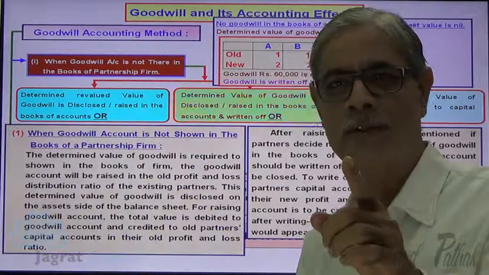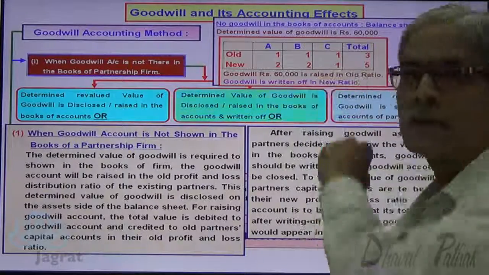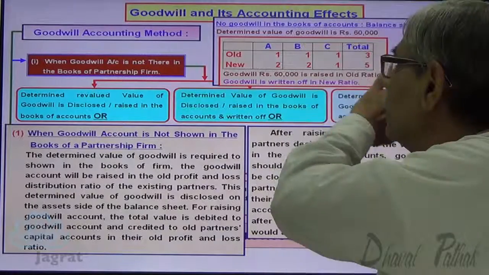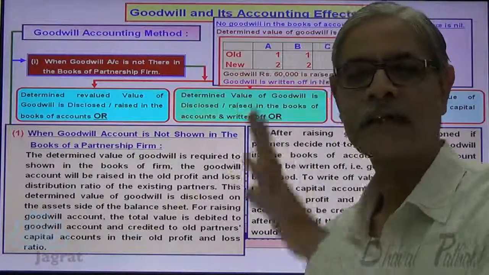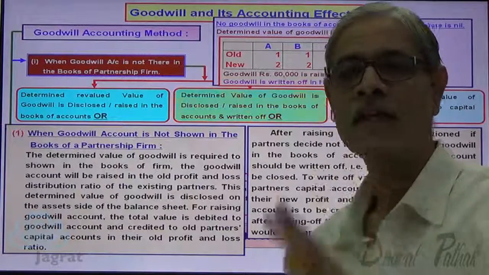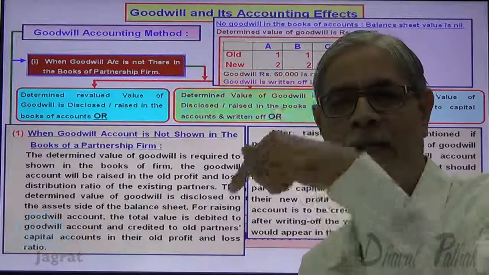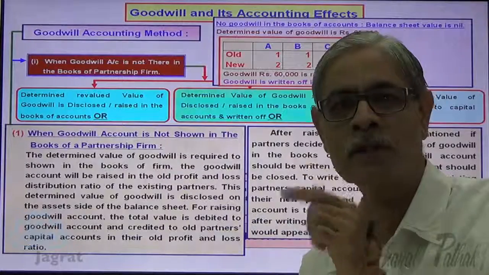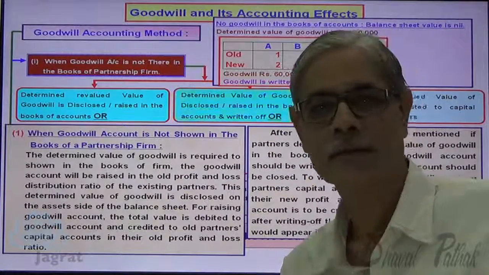So 24,000 will be debited to the capital account of A. 24,000 will be debited to the capital account of B. And 12,000 will be debited to the capital account of C. And goodwill account is credited with 60,000. So what is the journal entry for writing off of goodwill? A's capital account debit 24,000, B's capital account debit 24,000, C's capital account debit 12,000, to goodwill account credit 60,000.